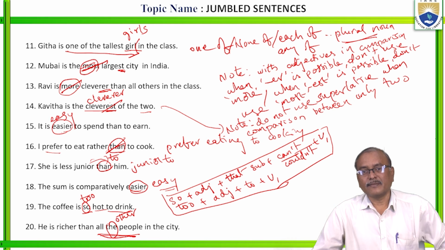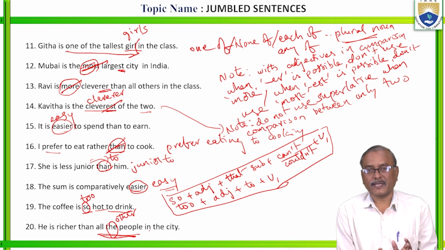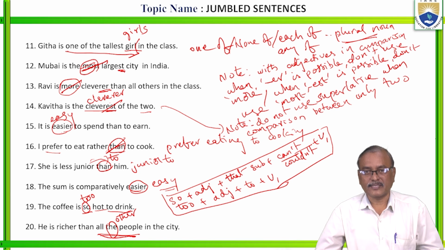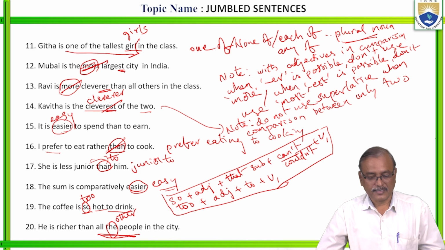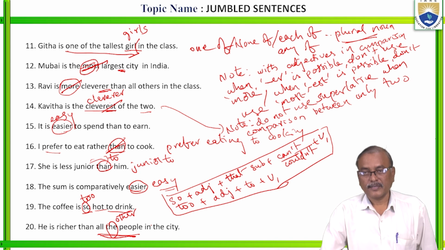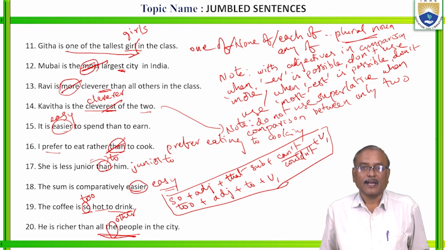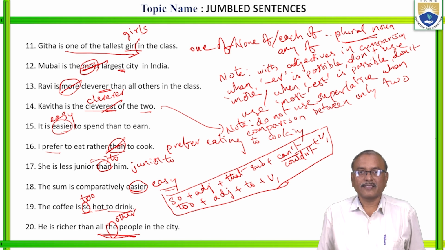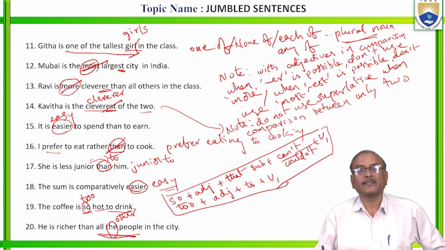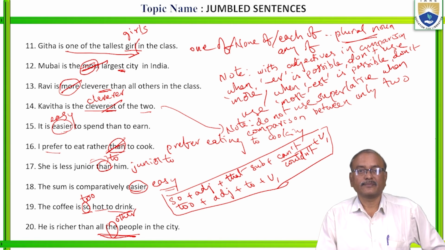Right? When the comparison is made, you should remember this one. Okay. Especially in the comparative degree, this person one side, all other persons one side. Okay? Is it clear? He is richer than all other people in the city. Right? With this, we can stop this session. And in the next class also here, we will go with these common errors only. So, at next level. Okay, L3 level.